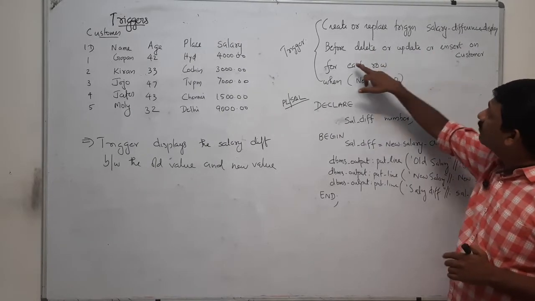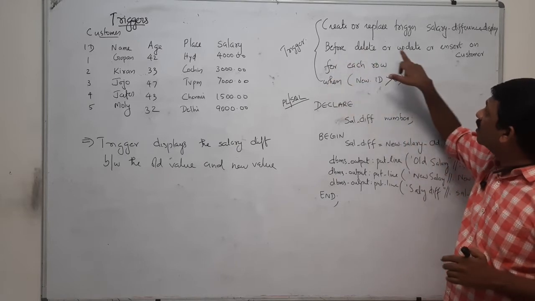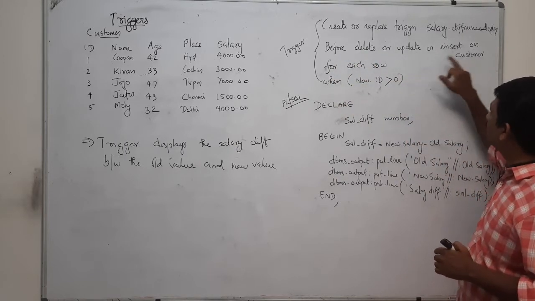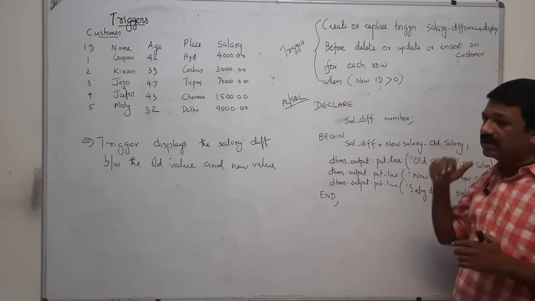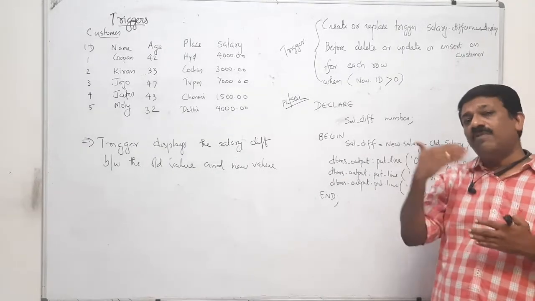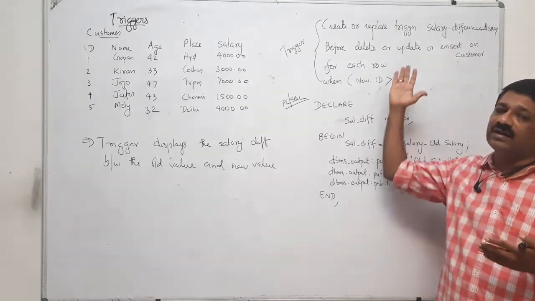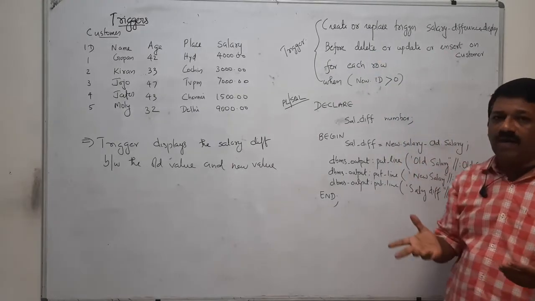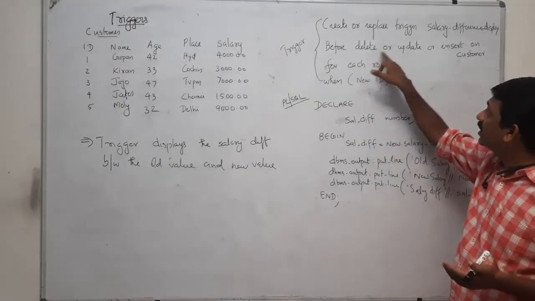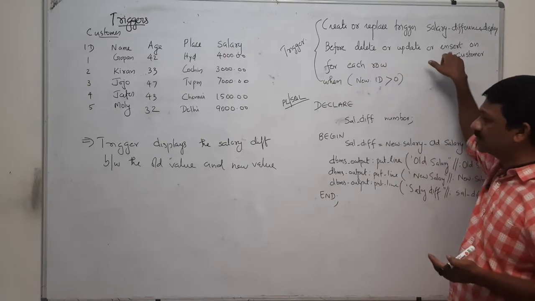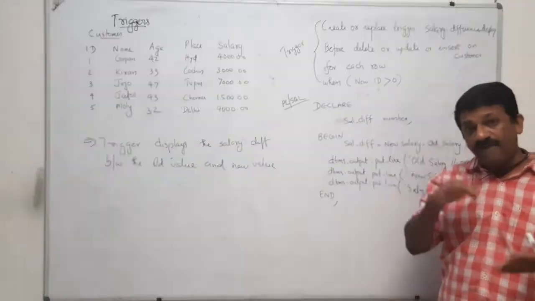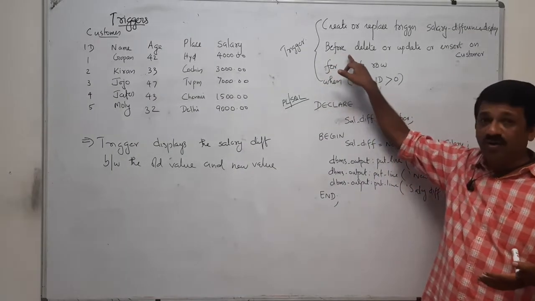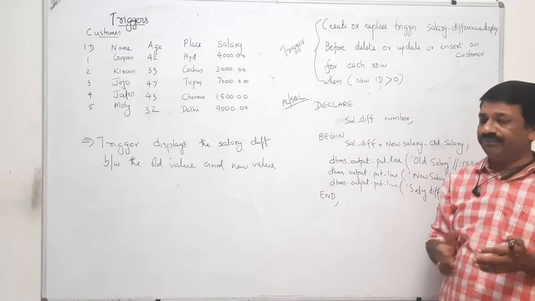But if you have before update on customer, then only whenever it tries to update the customer table will that trigger happen. For delete or insert it won't happen. These are the three triggers: delete, update or insert, before or after.